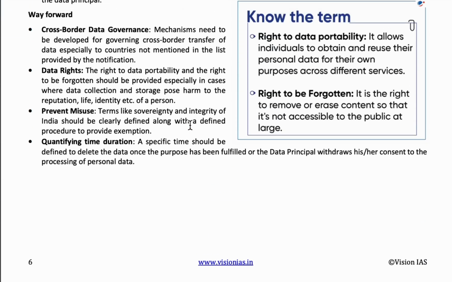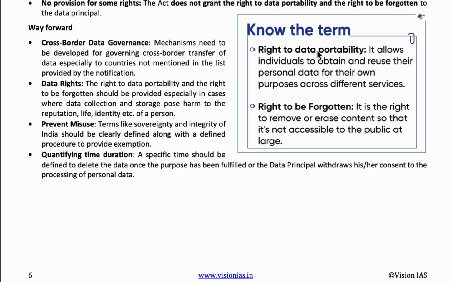Next are two important rights we have to learn. One is the right to data portability and the other is the right to be forgotten. Here the right to data portability allows the reuse of personal data from one IT environment to another in a safe and secure way. Next one is the right to be forgotten. It means the right to remove or erase the content.